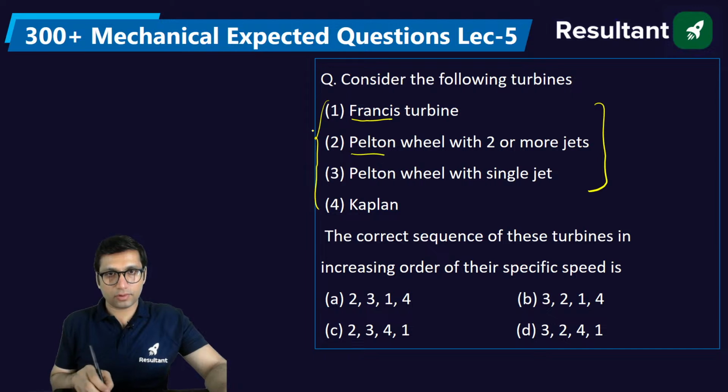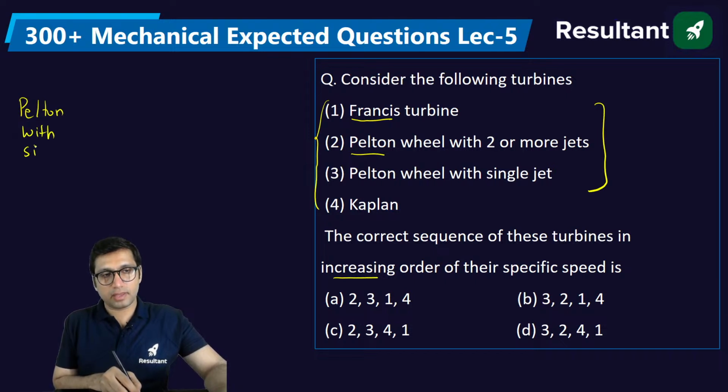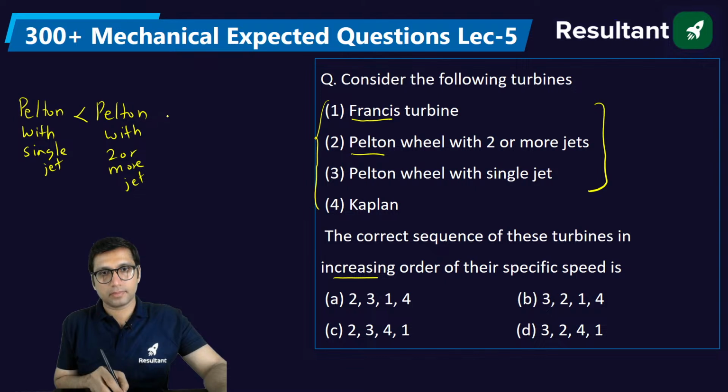Francis, Pelton wheel. If you know the increasing order of specific speed: Pelton turbine with single jet, then Pelton with 2 or more jets, then Francis, and then Kaplan.